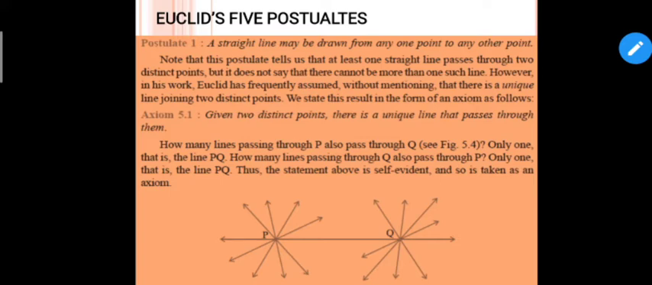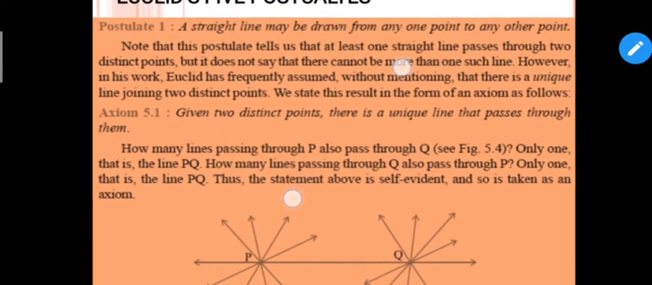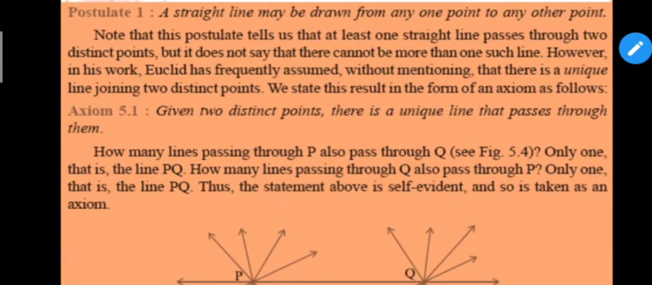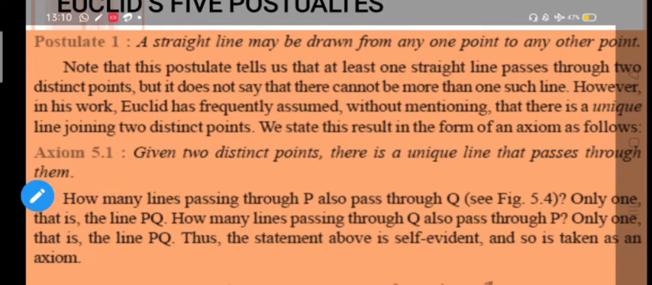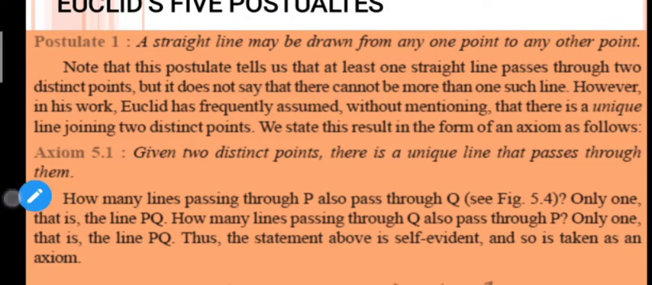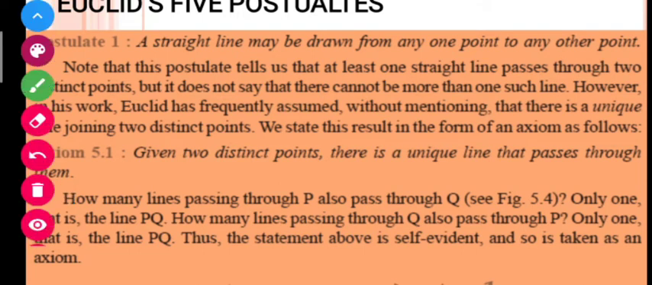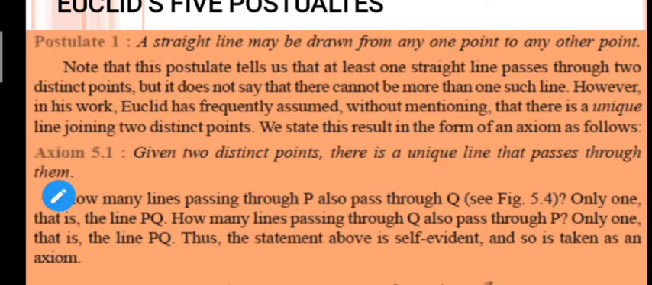Okay, so students, let us see Euclid's 5 postulates. Let us see the postulates one by one. Let me zoom this so that you can see it carefully. So let us see the first postulate here. The first postulate says that a straight line may be drawn from any one point to any other point.